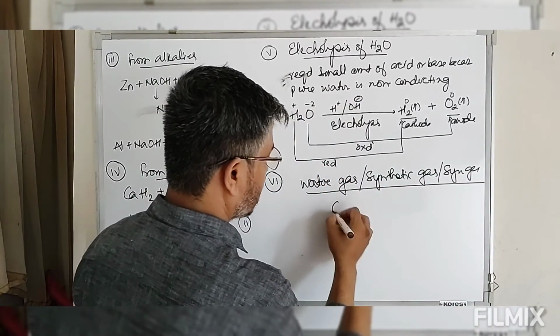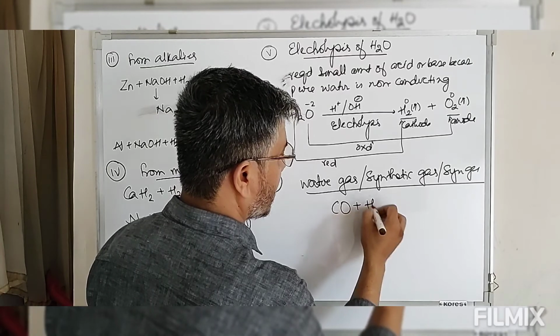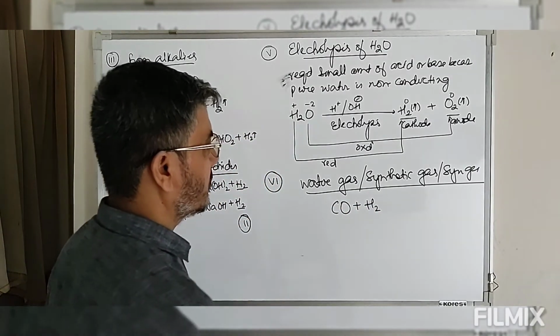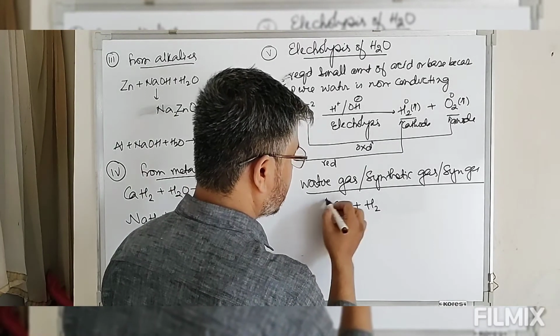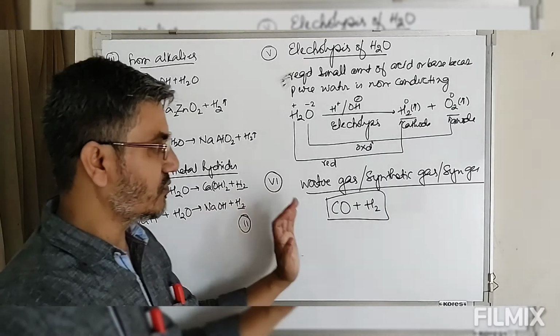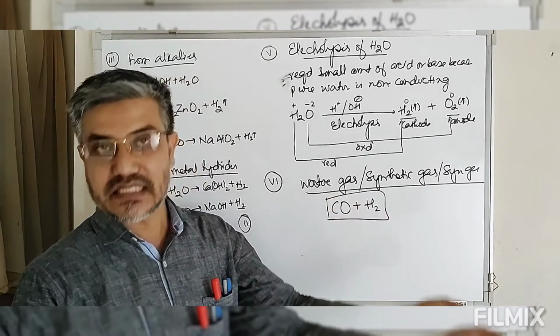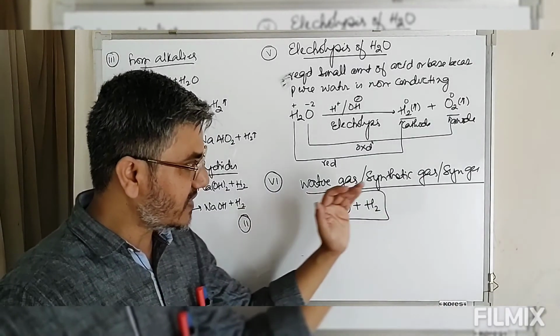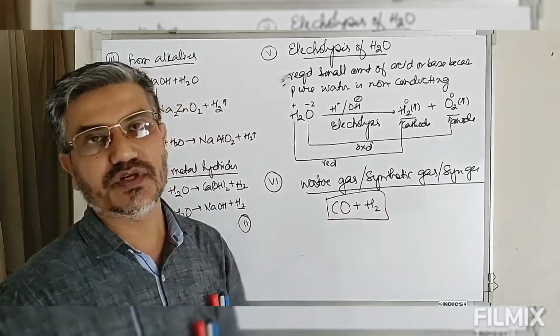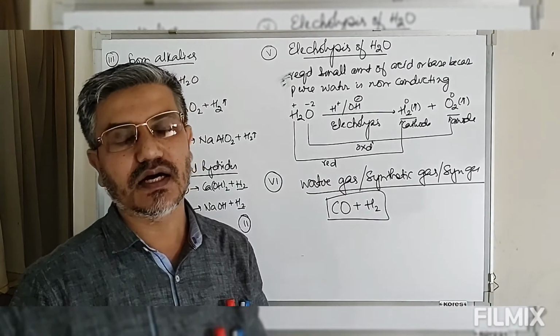Now this mixture, carbon monoxide plus hydrogen. This mixture of carbon monoxide and hydrogen gas is known as water gas, because this is coming from burning of coke with steam. This is also known as synthetic gas or syngas because this mixture is used for preparation of methanol and various other compounds.